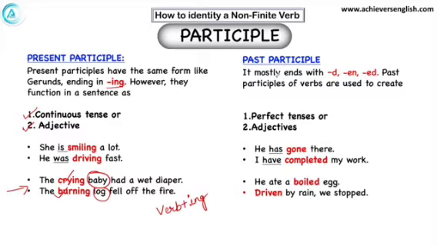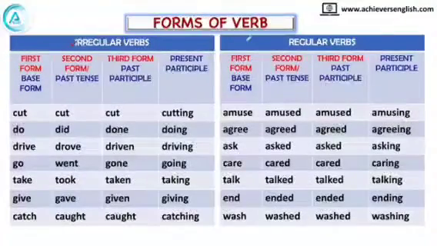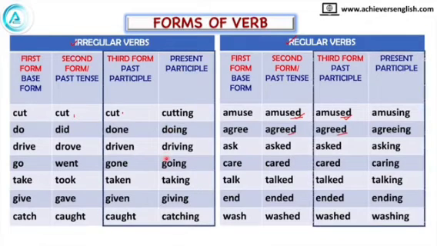To know about them, I want to show you the three forms of verb chart. Friends, we have discussed in tense video lectures that irregular and regular verbs are those in which the formation of the second and third verb is different. The second and third forms of regular verbs are just made using ed with the verb. And we had also learnt that these verbs are named as base form, past tense, past participle and present participle. So today we are talking about these two sections.